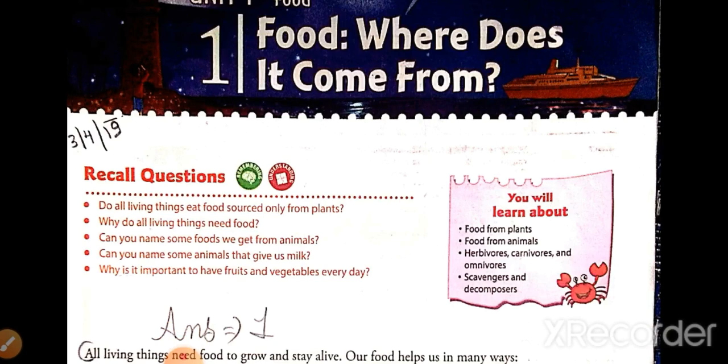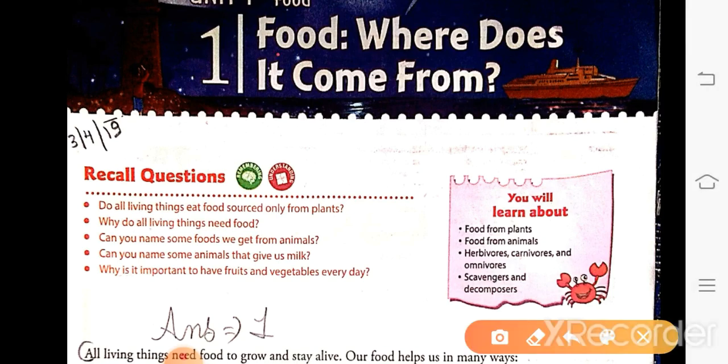Good evening, students. In the previous classes, we were completing the exercises and question answers of chapter number 1. We have completed till question and answer number 7, and all the exercises I have given to you. So today I will give the remaining question answers, and I will also tell which diagrams you have to make in your copy.